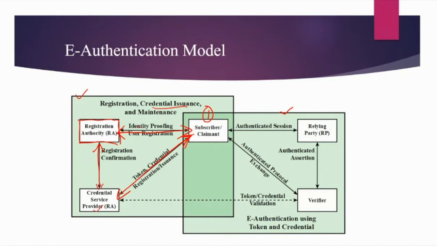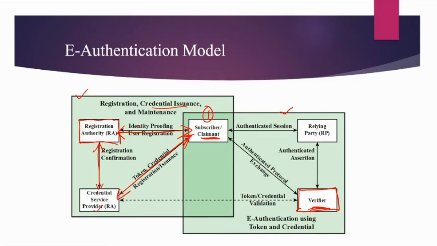Once the user is registered, in the actual authentication, the party to be authenticated is now known as the claimant. Previously we were calling him the subscriber, but now he becomes the claimant because he is now claiming that I am this person. Then there is a party which is called the verifier. This could be different parties depending upon where we are actually presenting our credentials. So if you are filing your taxes or logging into a bank account, the verifier changes depending on that particular service.